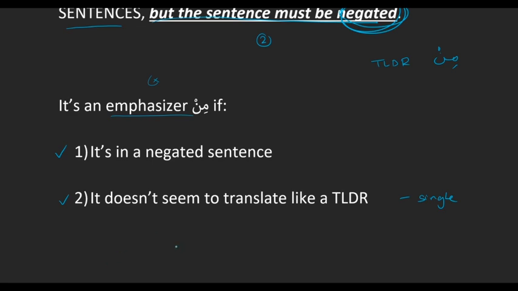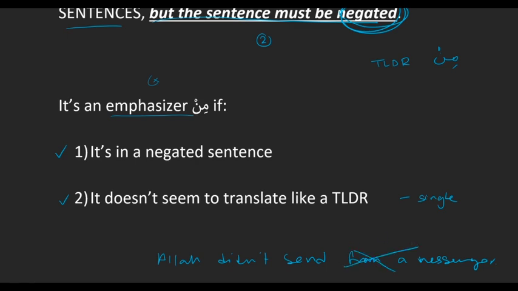But if we had translated that as a TLDR, that would have been Allah did not send from a messenger. If you kind of just miss that, because it's a new concept, and you end up with the translation, Allah didn't send from a messenger, it makes no sense. So go back and see that it's negated, and that means you missed your emphasizer min.